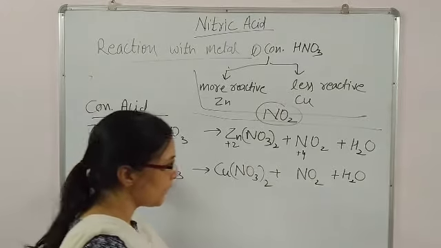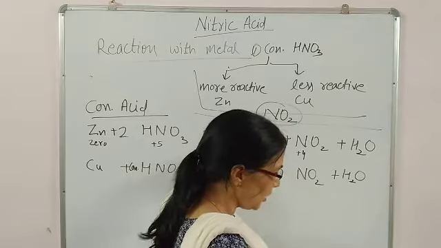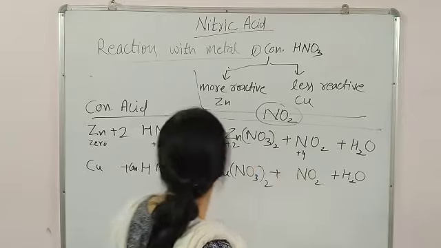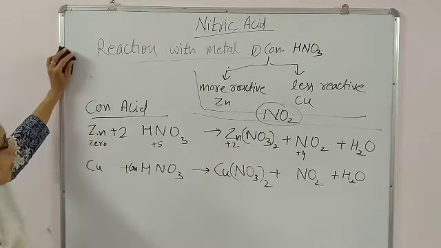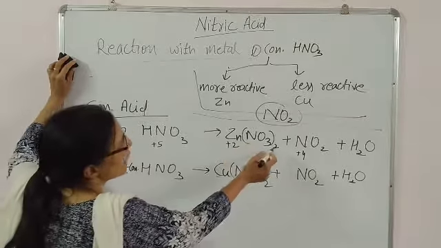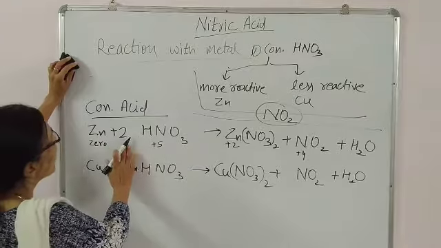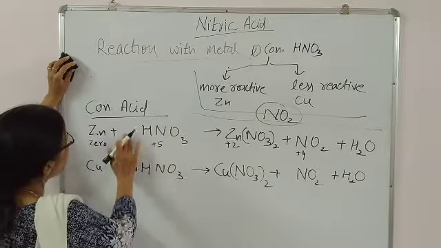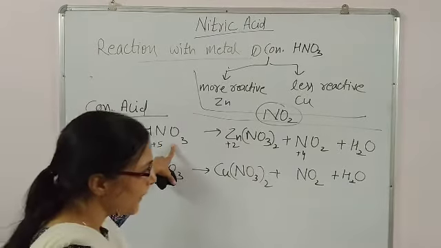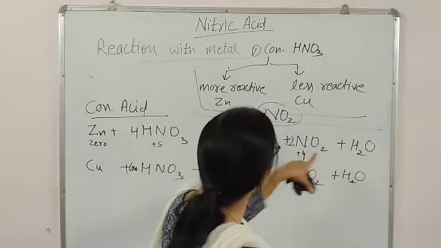So your reaction will be zinc plus HNO3, it will give zinc nitrate and NO2. Now you need to balance nitrogen. For balancing nitrogen, here 2 nitrogen are coming and 1 more nitrogen, 3, so overall 4 will be needed. So you will write 4 here, so 4 nitrogen will come here. Then twice of NO2 will be here.